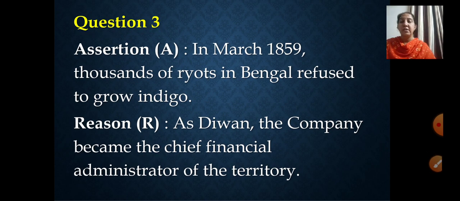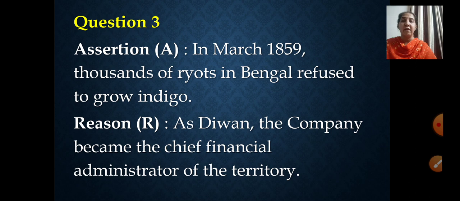Now the third one. See the assertion in this: In March 1859, thousands of ryots in Bengal refused to grow indigo. This is what you have learnt. After this only the Blue Rebellion took place. Correct? In March 1859 only, the Blue Rebellion took place. People were revolting against the indigo planters there. Then see the reason here: As Diwan, the company became the chief financial administrator of the territory.